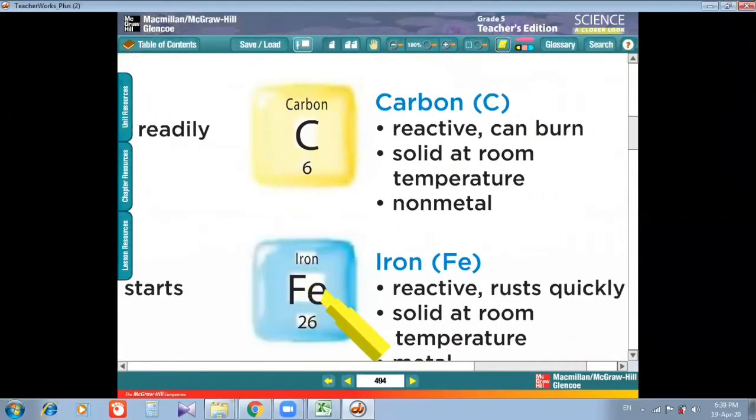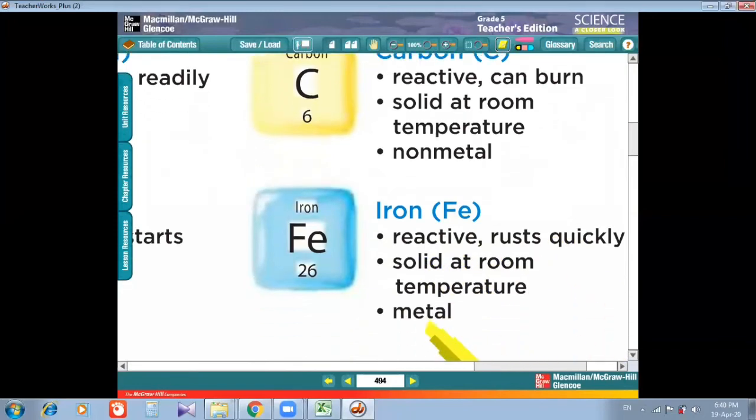Then we have Fe. Fe is iron. Again, we are not using I, we are using Fe. It means we are using the Latin name. Fe, capital F and small e. Its atomic number is 26. It is reactive, it rusts quickly. Rust we have done before. It is solid at room temperature, and it's a metal.